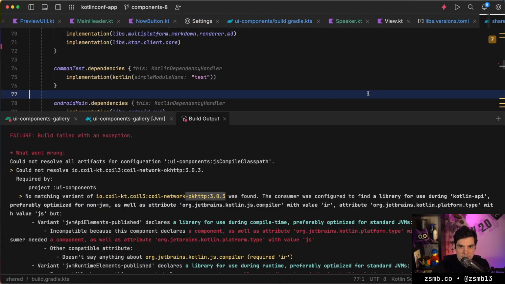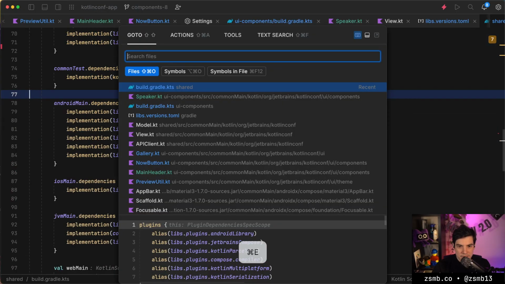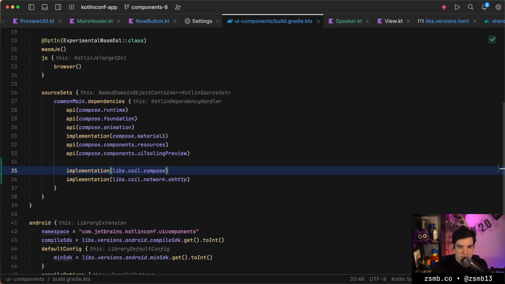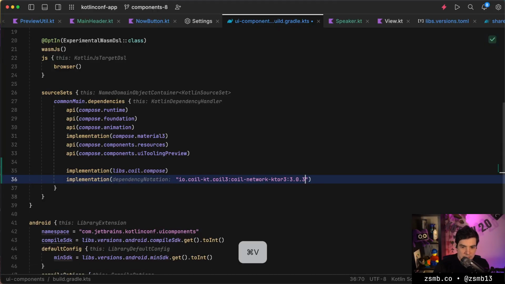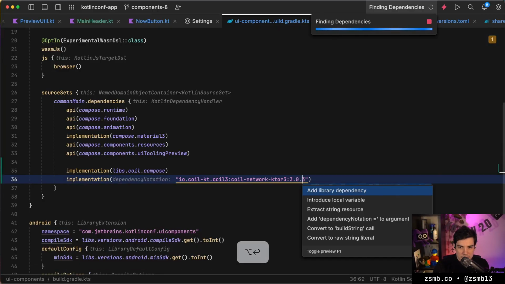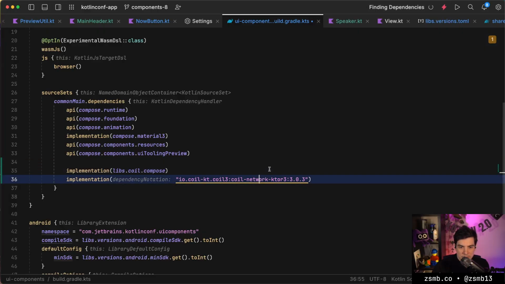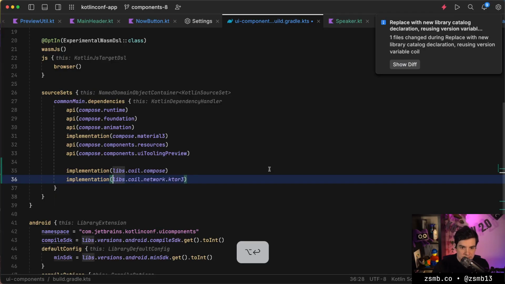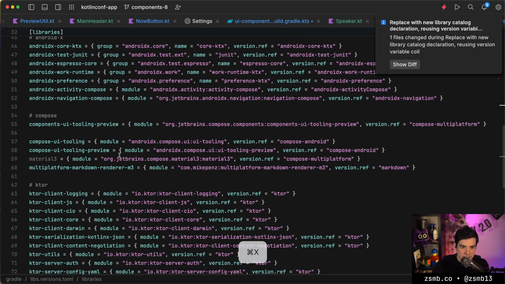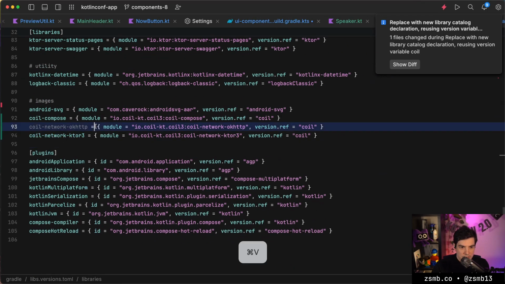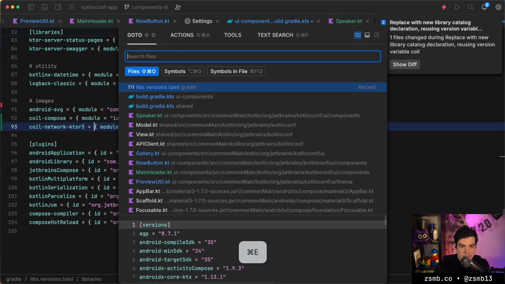Yeah, okay, so we just need to pull in a Ktor client because we need the network client to be multiplatform, of course. So instead of OkHttp, we're going to pull in Ktor 3. We're going to remove the OkHttp version of that.